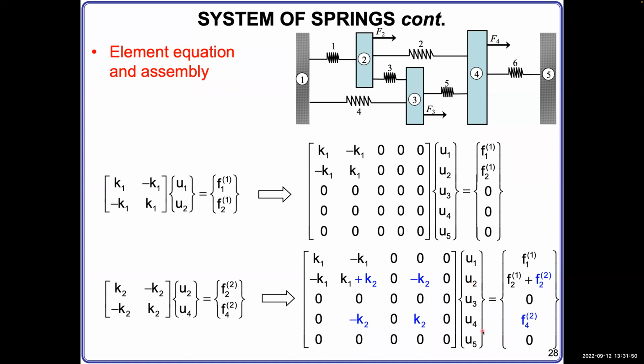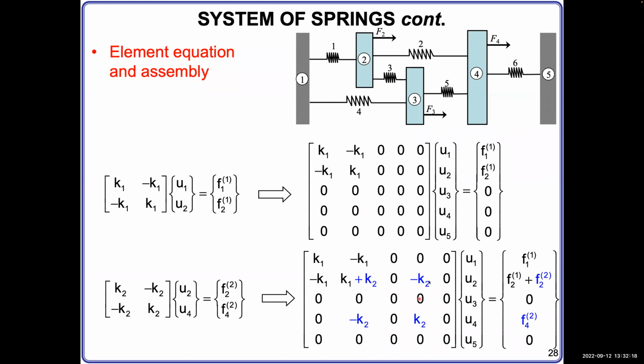U2, U4 are the displacements on both node 2 and node 4 for spring number 2. Same thing for the minus K2, K2 row, just the reverse. Then they equal the forces F2 and F4. The blue part is the matrix format of spring number 2.